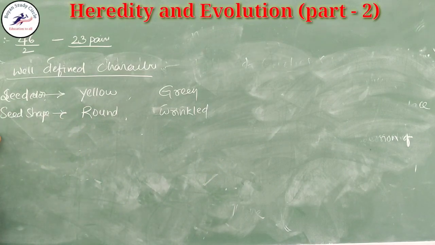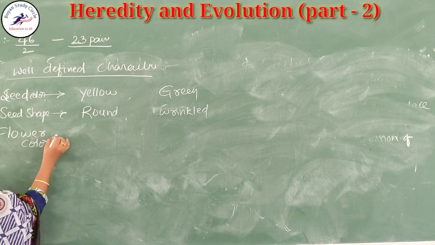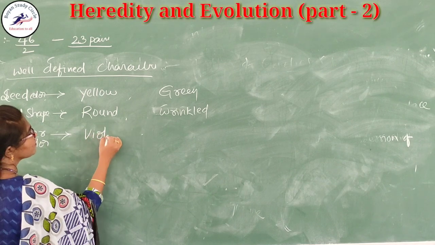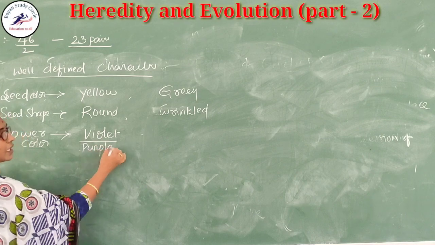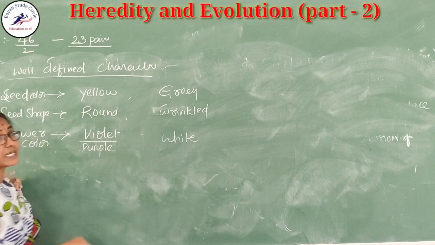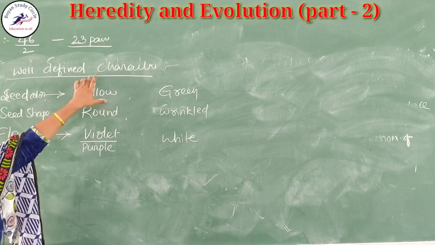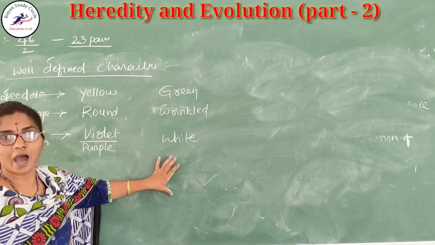Another one is flower color. That flower color is violet, or it is also called purple. And another plant has white flowers. Here I am writing the characters of one plant and the characteristic features of another plant.